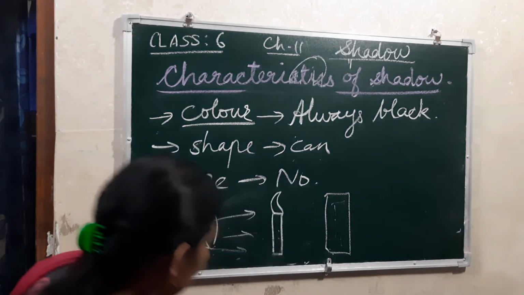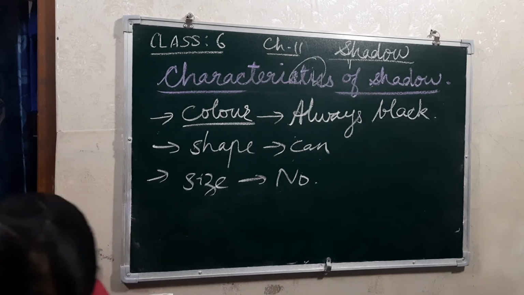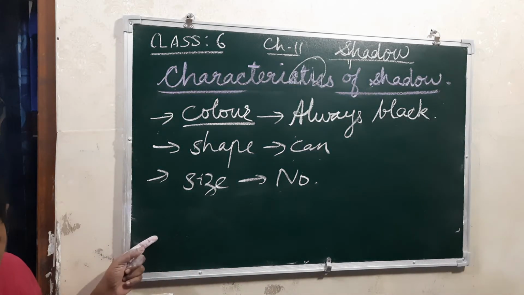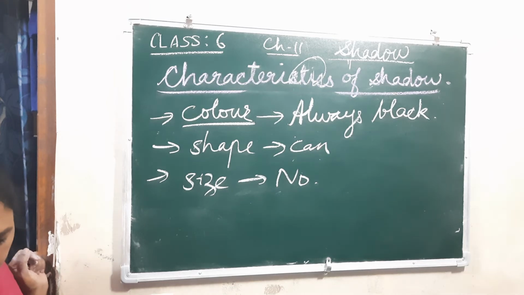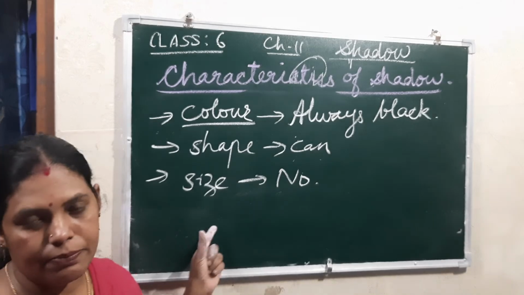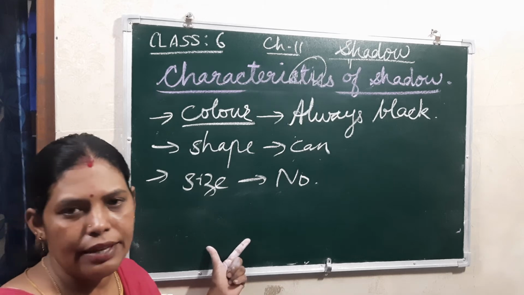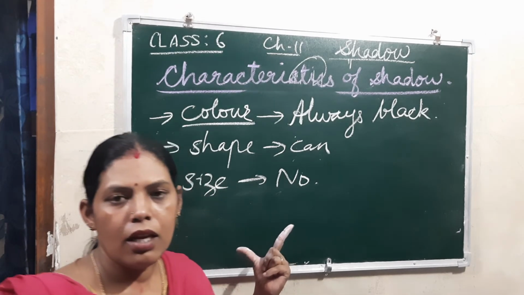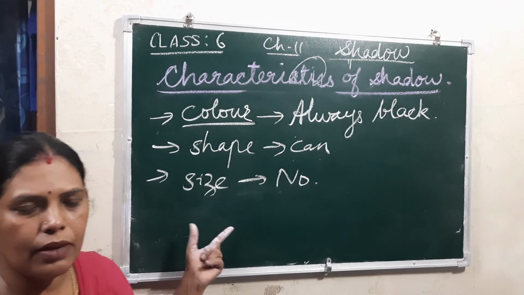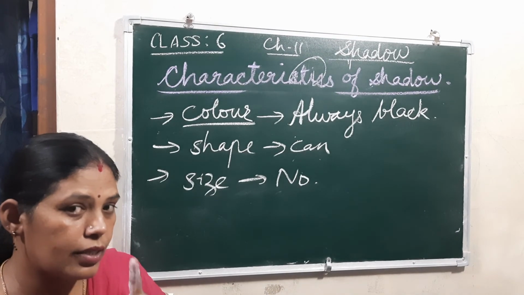Now see, the next one: it also depends upon the size of the light source and the opaque object. That means the length of the shadow formed by sunlight changes with time. Time also you have to see, as I explained already. In the morning and evening, the shadow will be longer, and at noon time it will be small. That means it depends upon the time.